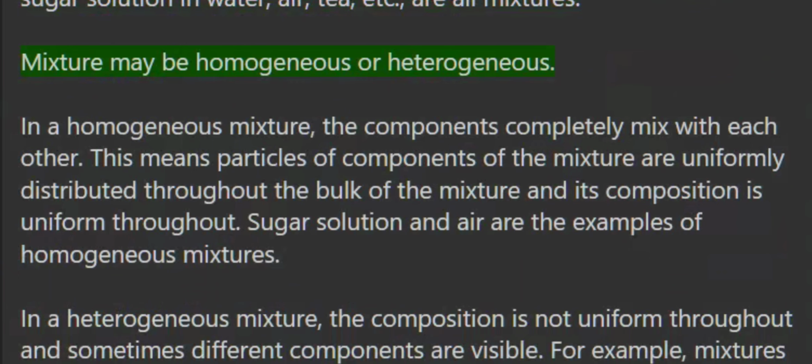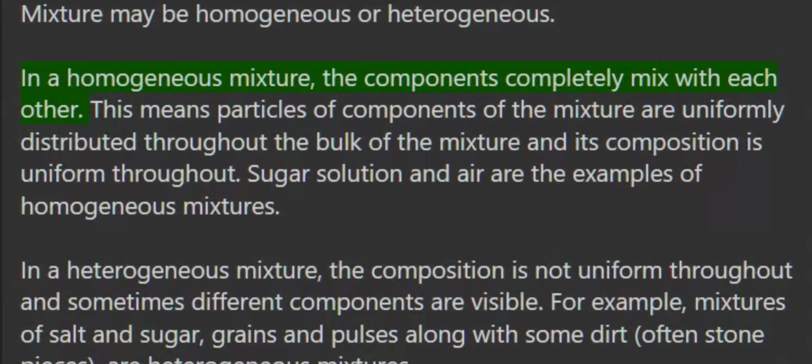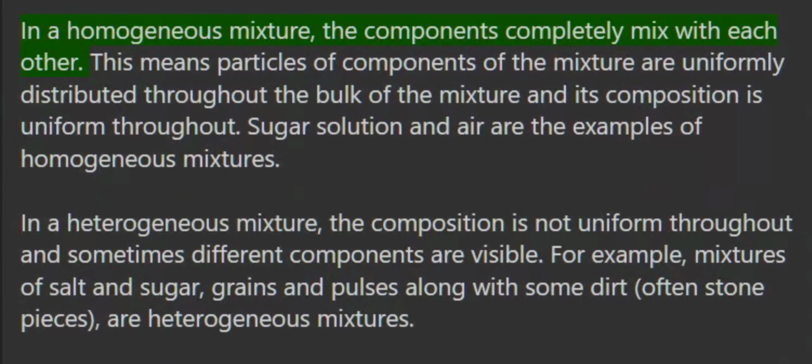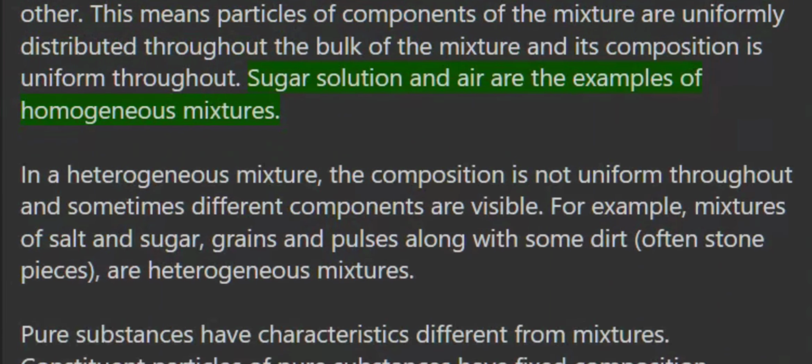Mixture may be homogeneous or heterogeneous. In a homogeneous mixture, the components completely mix with each other. This means particles of components of the mixture are uniformly distributed throughout the bulk of the mixture and its composition is uniform throughout. Sugar solution and air are the examples of homogeneous mixtures.